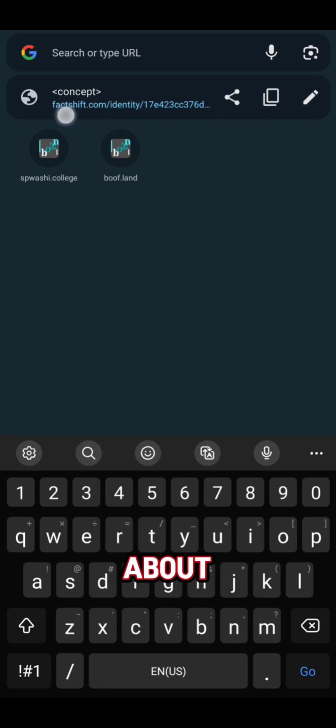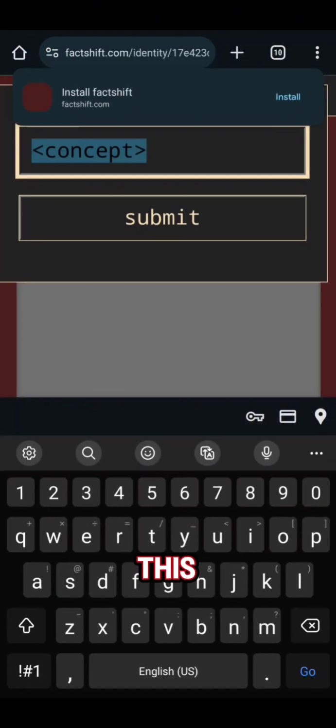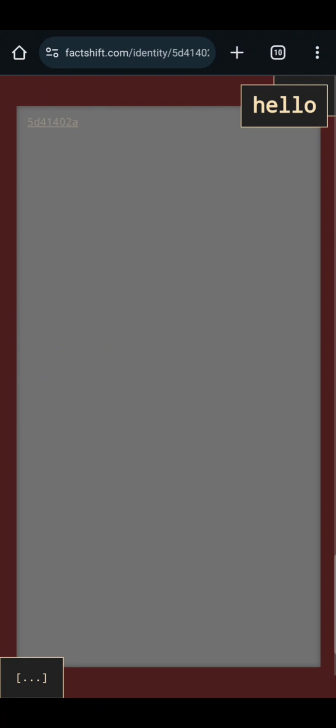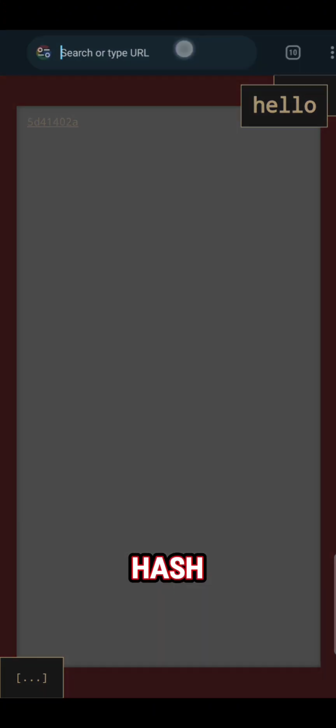The interesting thing about this is that the hash after the identity comes from MD5, which is a pretty well-known, pretty widely used hashing algorithm. And that hash comes from the title that I type into this box. For example, if I type hello, then you see the hash changes.